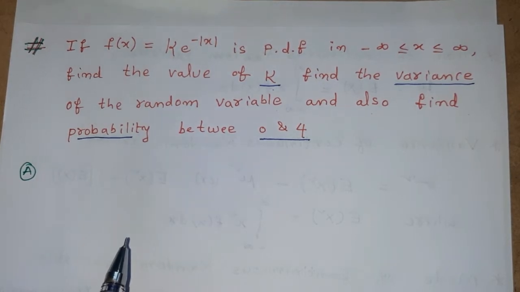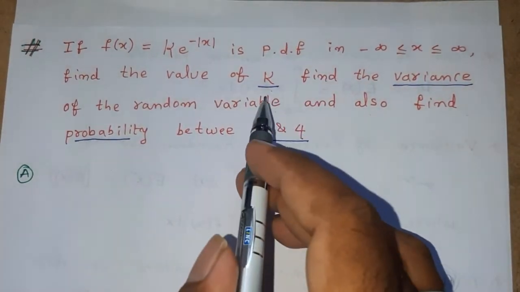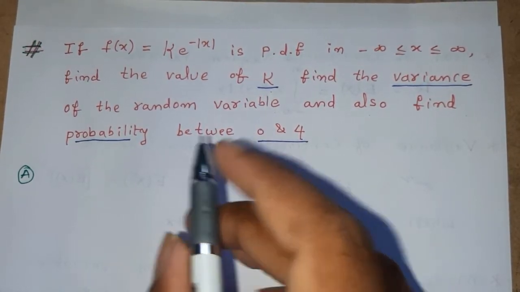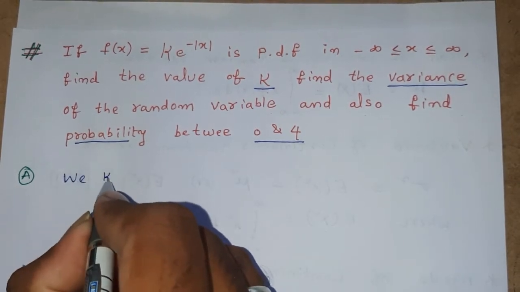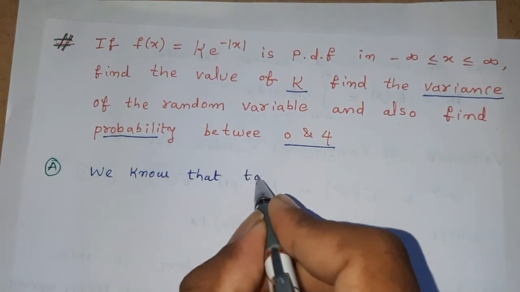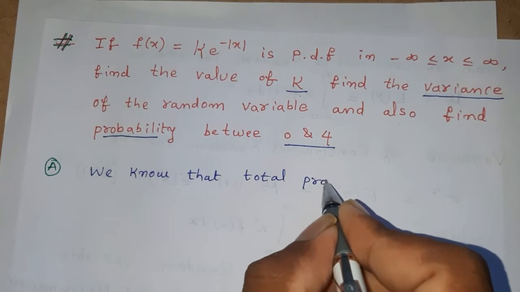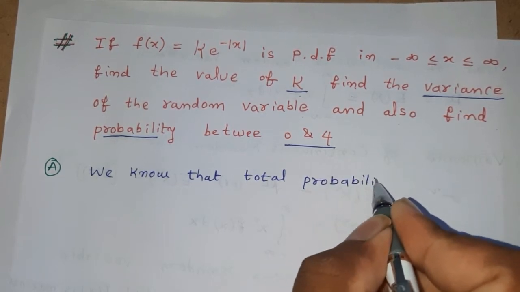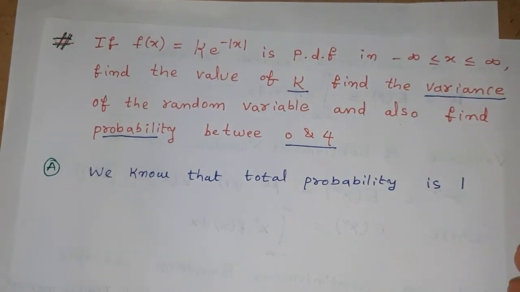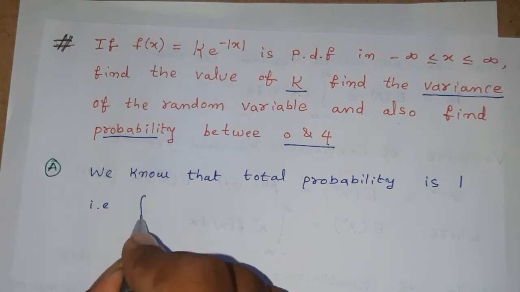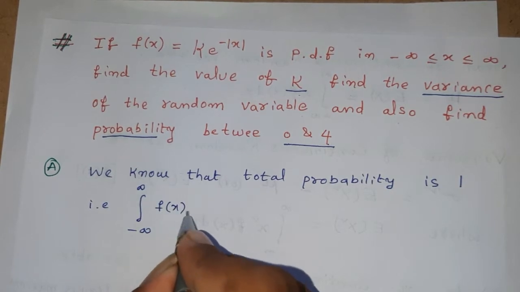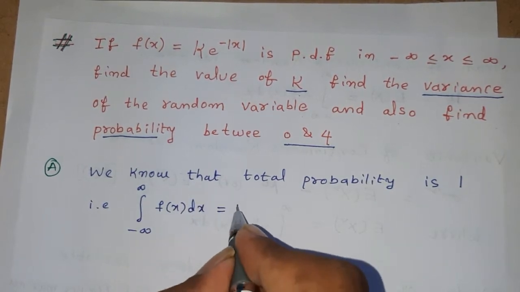We know that the total probability is always equal to 1. In order to find out the value of capital K, we will use that total probability is 1. That is, integral within limits minus infinity to infinity f of x dx is equal to 1.